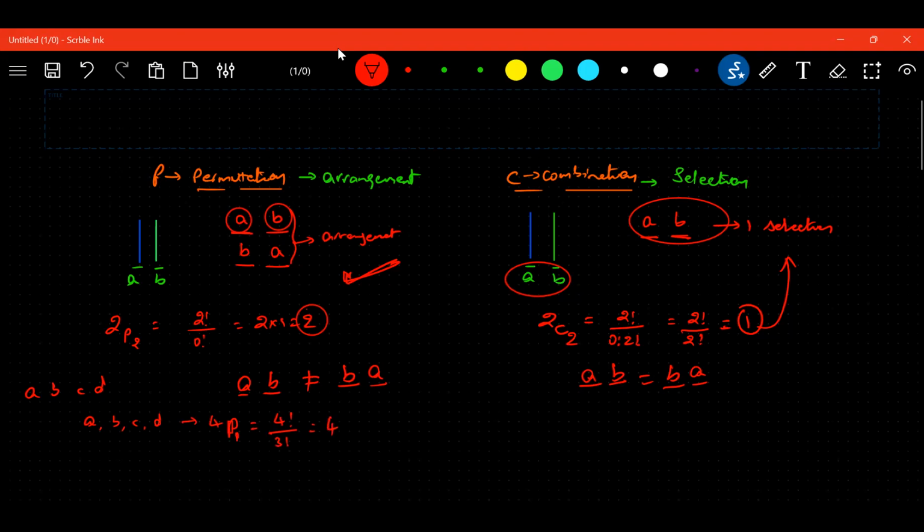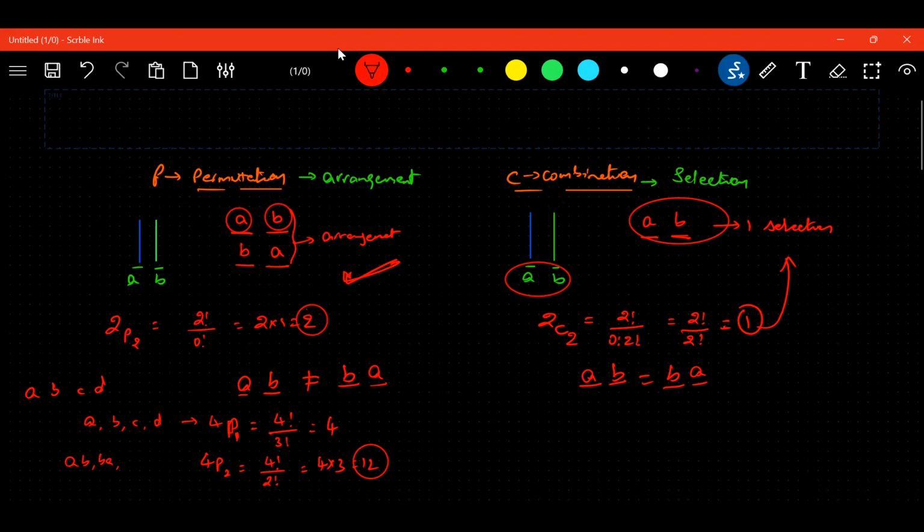Suppose I ask to take 2 letters at a time. I can take AB, or BA, or BC, or CB, or CD, or DC, or DA. I cannot calculate this way because I might miss one arrangement in between. So simply, if I use the formula 4P2, what do I get? 4 factorial upon 2 factorial. Now see here, 4 into 3, what will we get? 12. There will be 12 arrangements. If you want, you can check it out.